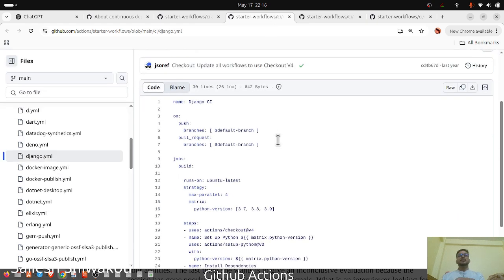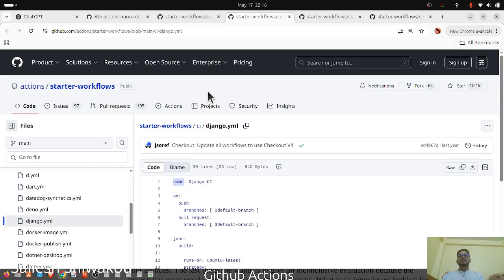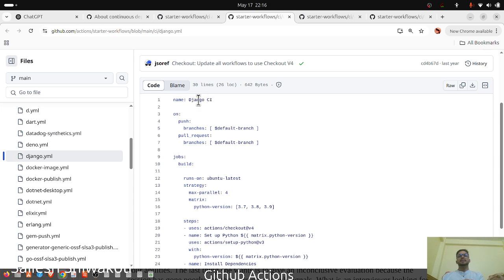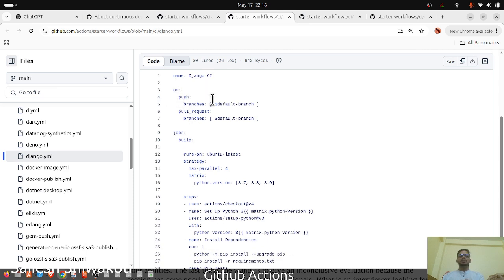For the Django YAML, the name is Django Continuous Integration. The name is the first key-value. It is a YAML file, and in YAML things are defined like key, colon, space, value. So basically it's just syntax. On push branches default branch, pull request default branch. Basically it is taking the argument from the default branch.